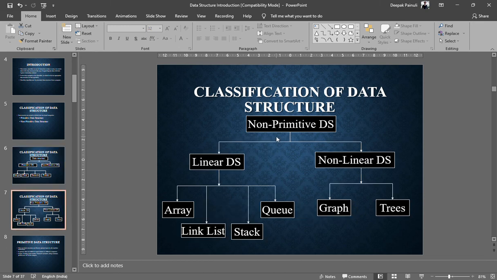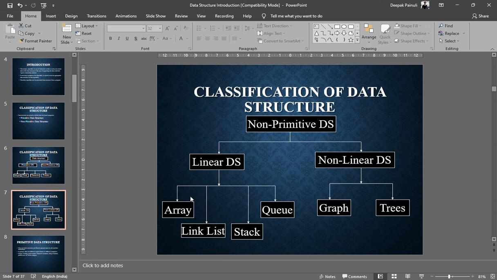And in the non-primitive data structures we have two further categories: linear data structures and non-linear data structures. In the linear data structures we store every data point in linear fashion, but in the non-linear data structures we do not.